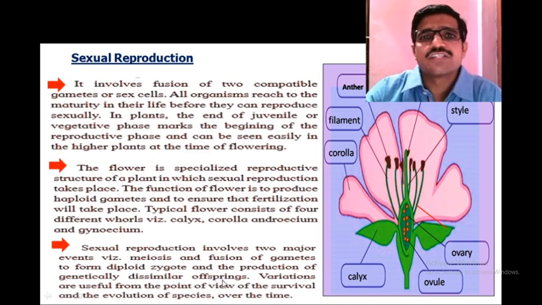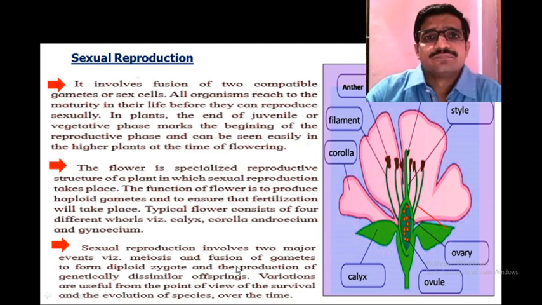In asexual reproduction, there is no fusion of gametes. Actual fusion of gametes takes place in sexual reproduction, that is, male gamete and female gamete. Both these are different gametes.